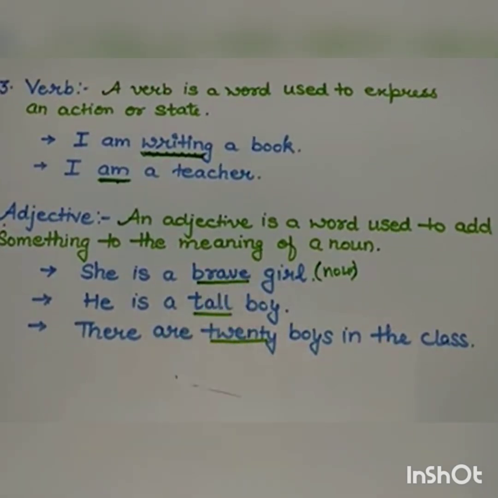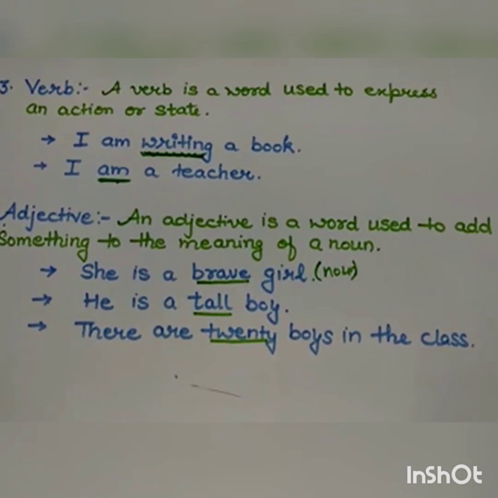So, adjective is a word used to add something to the meaning of a noun. He is a tall boy. Again, tall is representing something about the noun. So, tall is an adjective. There are 20 boys in the class. I have underlined 20 here because 20 is showing number and acting as an adjective.